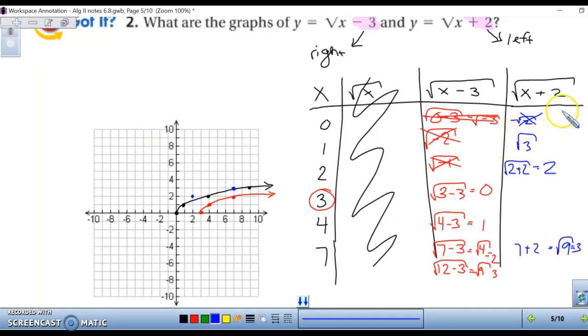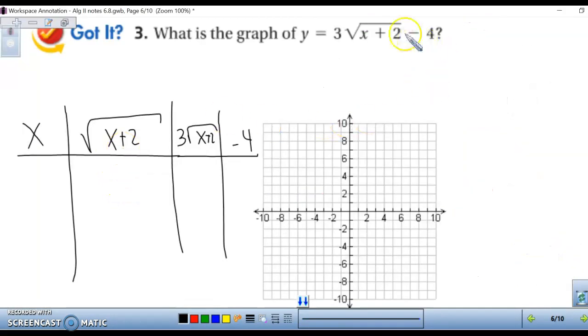How far back into the negatives could I have gone? Well, we want to get to where it's equal to 0, so x could have been a negative 2. Negative 2 plus 2 is the square root of 0. So if we would have went to negative 2, right here we have 0. So now we have our few points here that we can graph. Oh, and -1 as well, but it gave us 1. Okay, so if you look at the starting points of all these graphs, the red one was translated to the right 3, and the blue one was translated to the left 2.